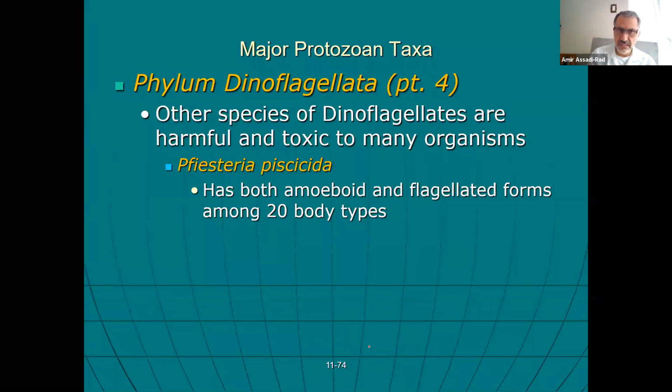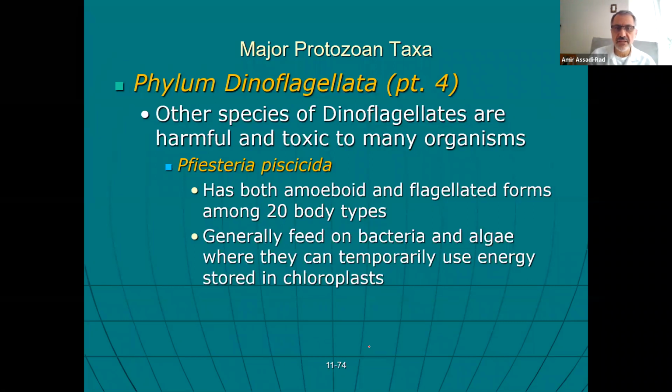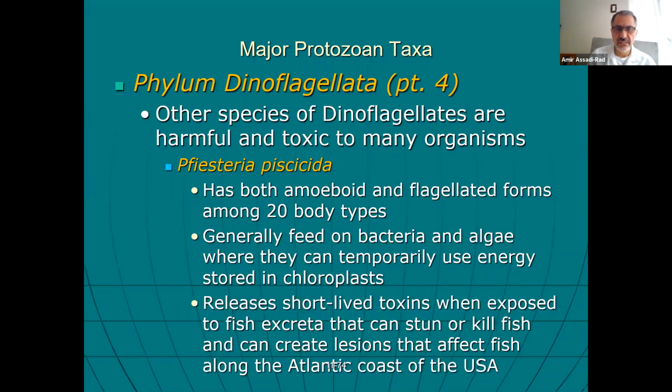Among 20 body types, they generally feed on bacteria and algae, where they can temporarily use energy stores in chloroplasts. They release short-lived toxins, that's how I said, it's called the red tide. And then you should not eat the shellfish from this area affected by red tide.